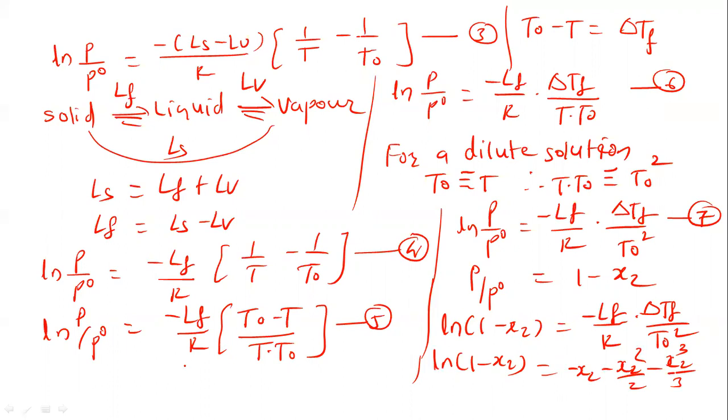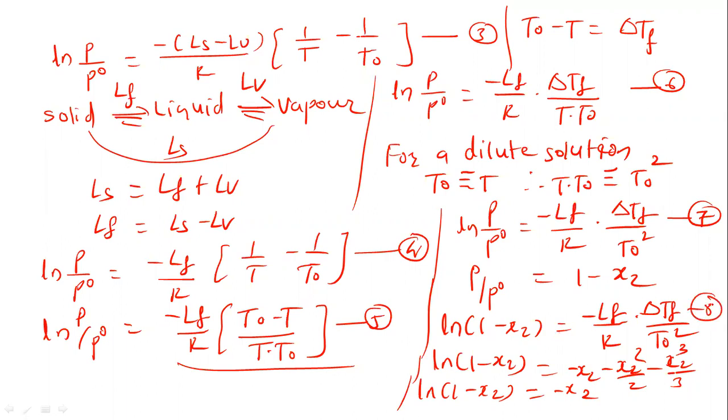Now once again, for a dilute solution, ln(1 minus x2) is equal to minus x2. The higher powers can be neglected because for a dilute solution x2, the mole fraction of the solute, is very, very small. So the square divided by 2 and the cube divided by 3 become very small. So we can say that ln(1 minus x2) is equal to minus x2. This is suppose equation 8.